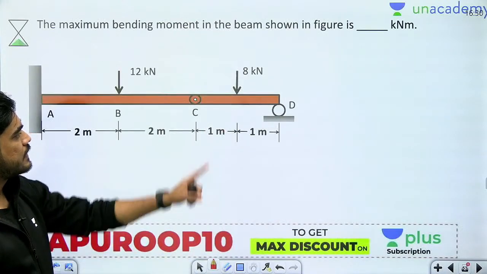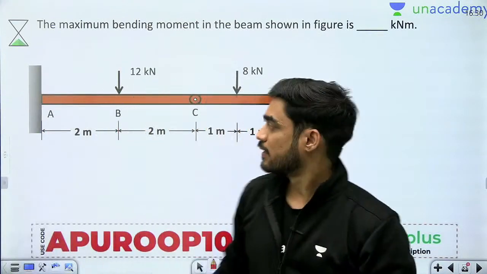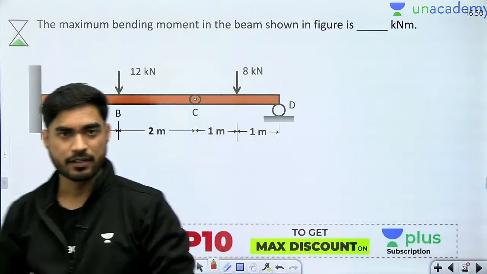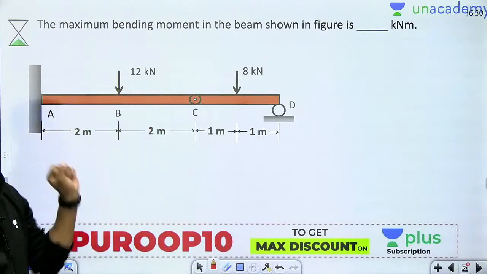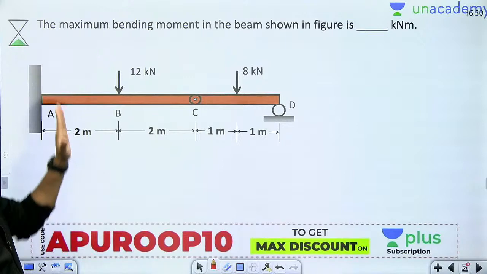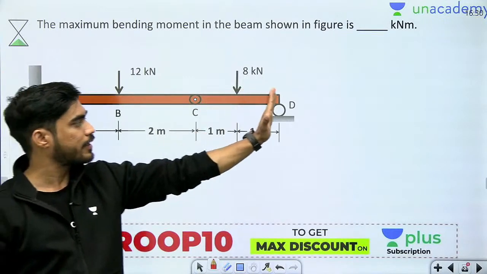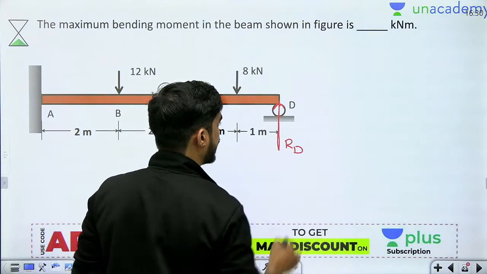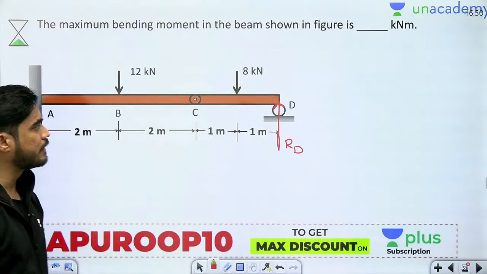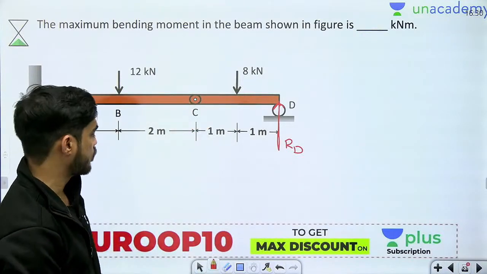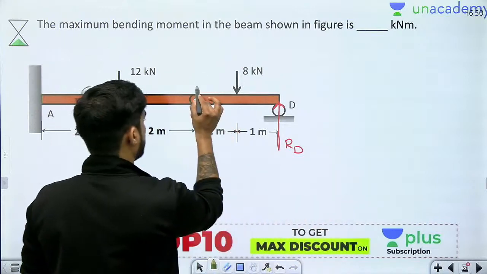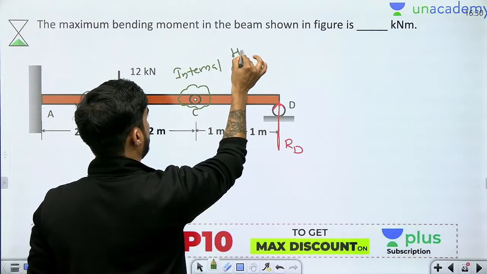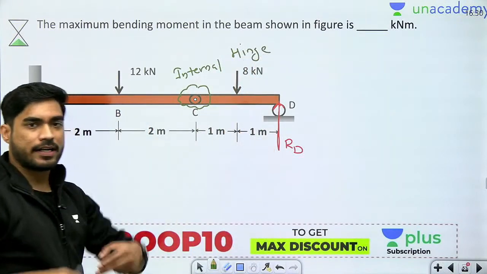Okay, next is a very important concept, which is internal hinge. Now it is an internal hinge question, maximum bending moment we need to calculate. So in order to calculate bending moment, we need to find reaction that is fixed. Okay, I will not calculate reaction here, I will calculate reaction here. Okay, so let's say this is the reaction, let me call it RD. How I will calculate RD? Very simple beta, this is internal hinge. Okay, what is this? Internal hinge, which is what, pin joint, and pin joint is there, so